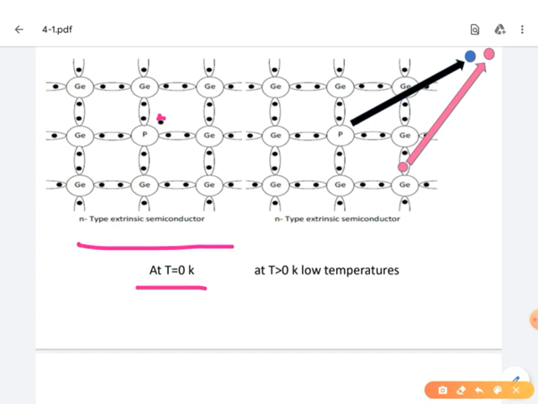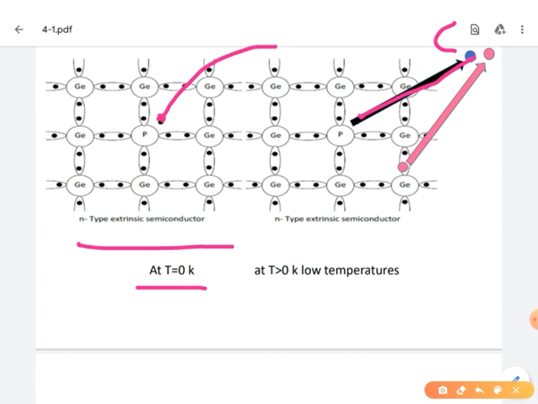But when we slowly raise the temperature, what will happen? First of all, the fifth valency electron absorbs that energy and is excited into the conduction band. That is diagrammatically represented here. These excited electrons are responsible for conduction. When we increase the energy, all the fifth valency electrons absorb that energy and are excited into the conduction band.